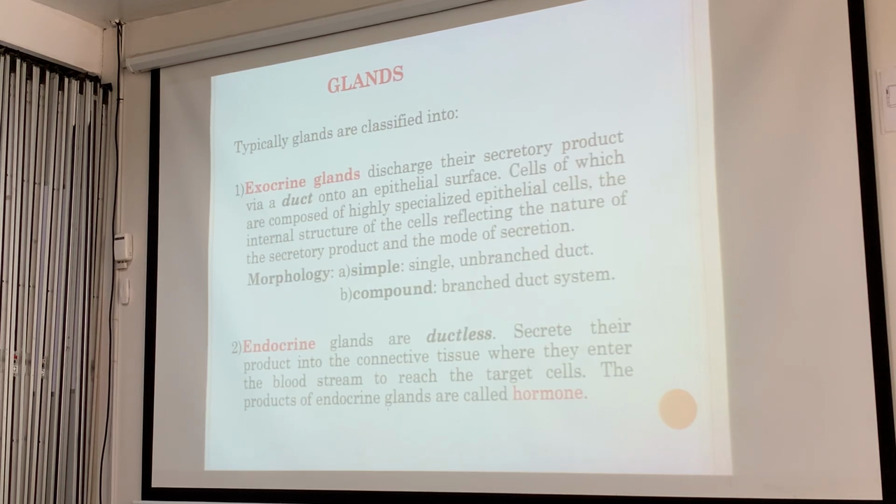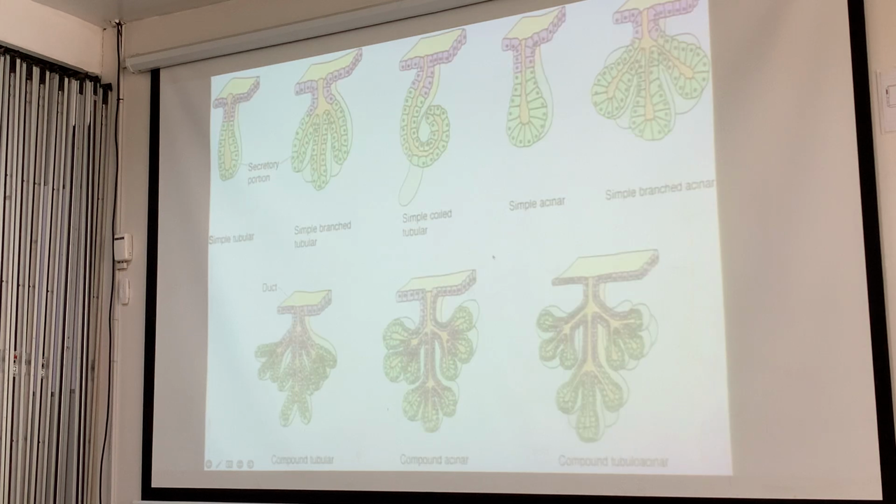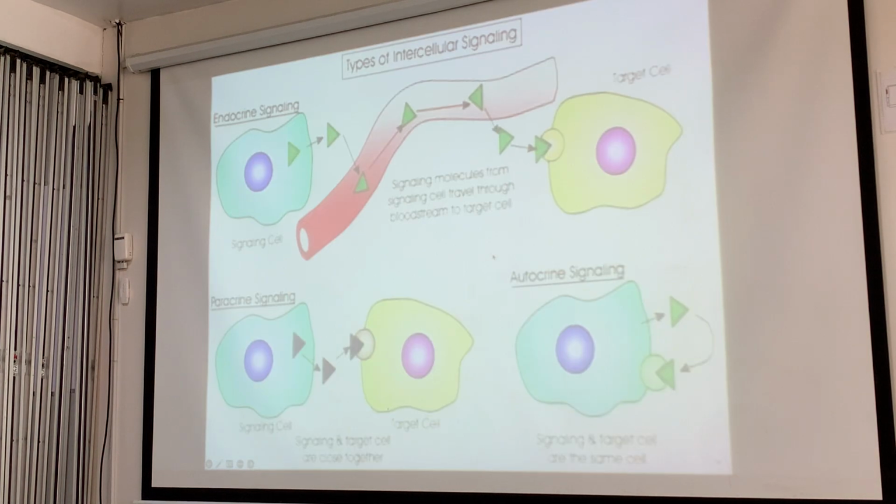So again, now moving on, glands are classified into exocrine and endocrine glands. When you say endocrine, they're ductless, they directly secrete into the circulation. For the exocrine glands, they have ducts. So the morphology is classified into the simple branched, simple duct, or the compound with a branched duct. Just different drawings.